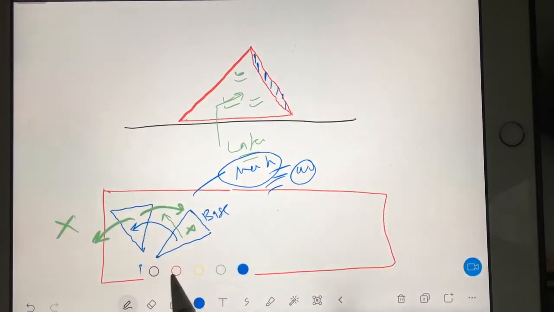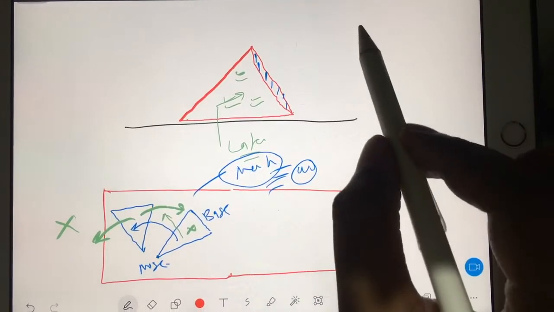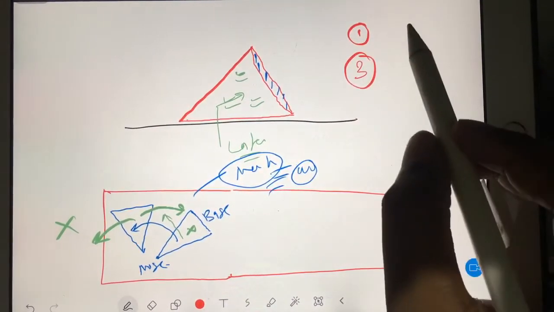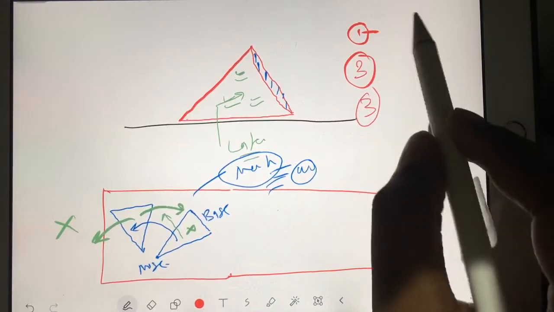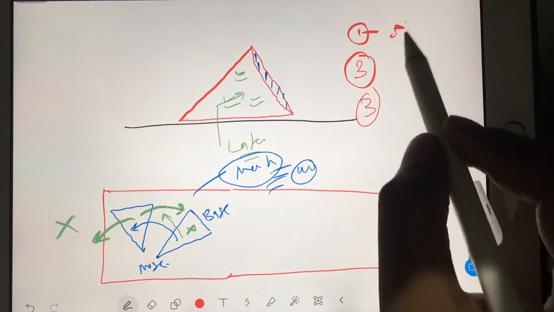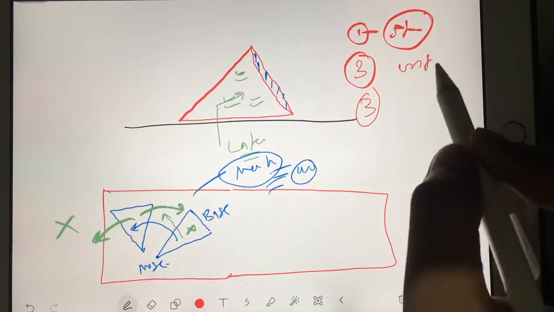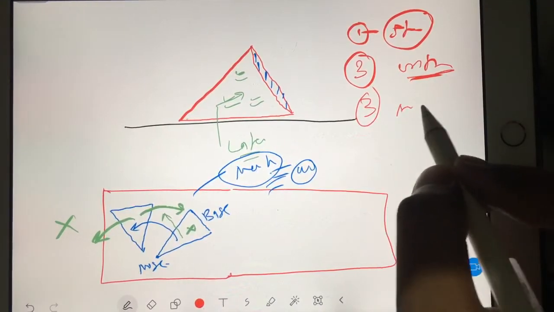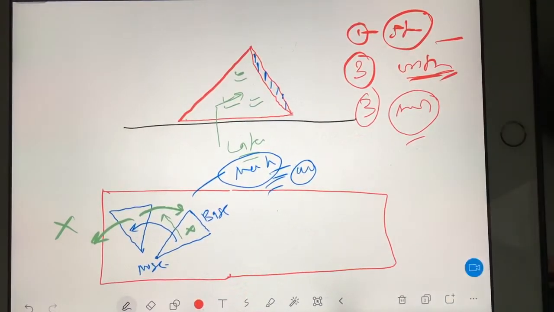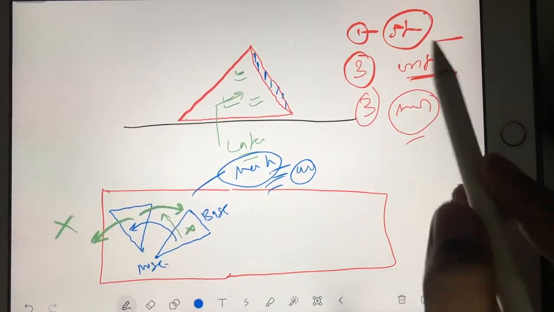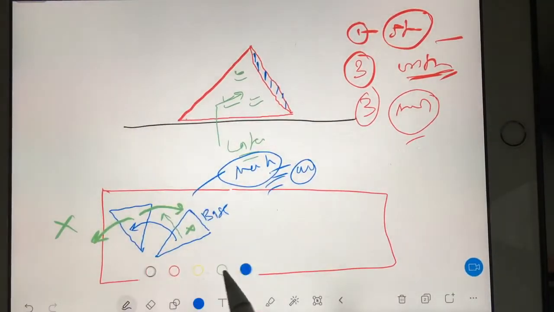Okay, so see, we got a total of 3 types of stability. First type, stable. Second type, unstable. And third type, neutral. Okay, so let's understand what are the components.